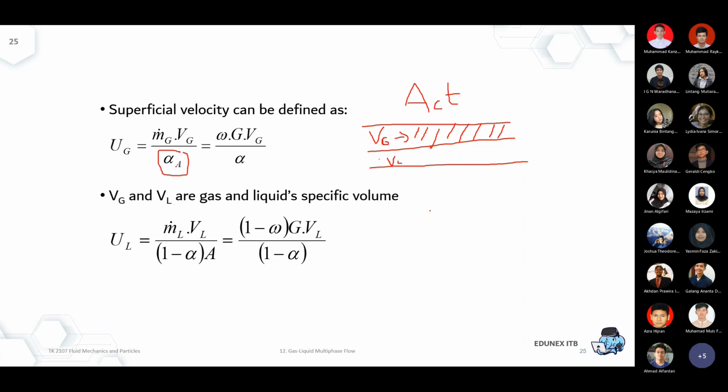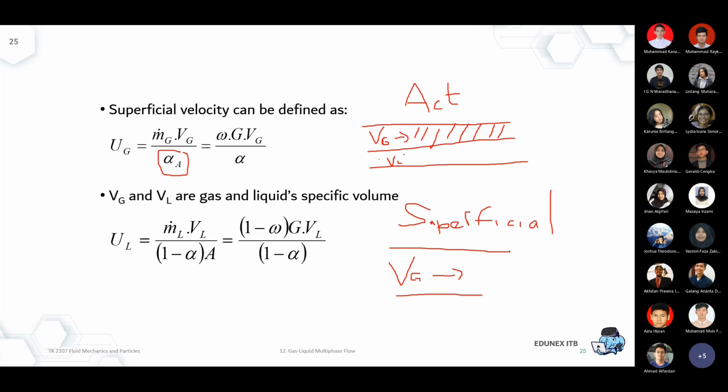So in superficial measurement, it is a hypothetical velocity if the same amount of gas is flowed in the same size of pipeline, but all of the area is free of liquid, free of particle.